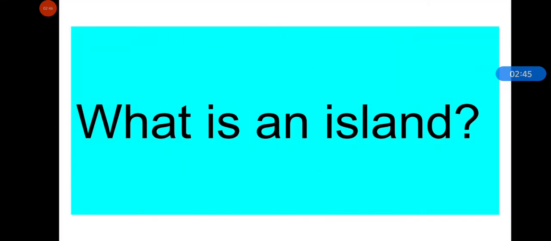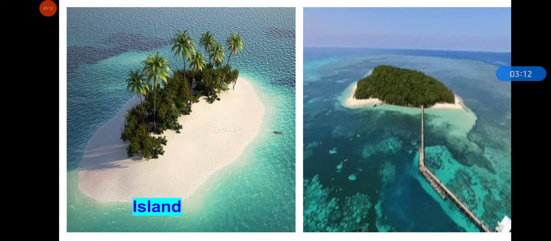Now you need to answer what is an island. And one more thing, keep your atlas with you. Okay? Now answer what is an island. If you know the answer, you can answer to your partner. So island is an area that is surrounded by water on all sides. Such lands are called island.